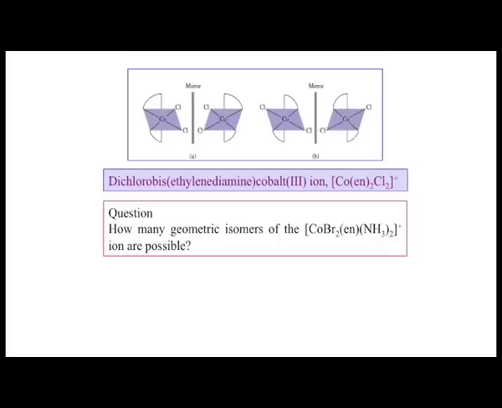Similarly, the arrangement of these two chlorides is trans to each other because the Cl-Co-Cl bond angle is 180 degrees. Here the Cl-Co-Cl bond angle is 90 degrees. So, definitely this is the corresponding cis isomer and this is the corresponding trans isomer. But what we are seeing is the corresponding mirror image, because the mirror image, we all know, can give us other different types of isomers.